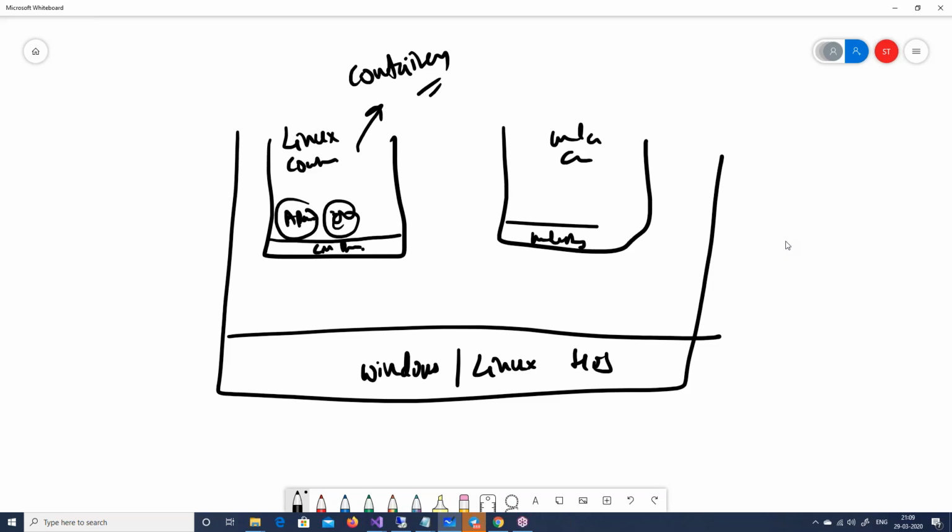And that's where we have something called Docker. Docker is one of the applications, one of the software which implements this concept of container. So when you install Docker, in the same operating system, you can create different containers, right?